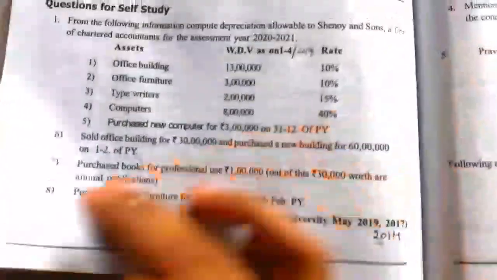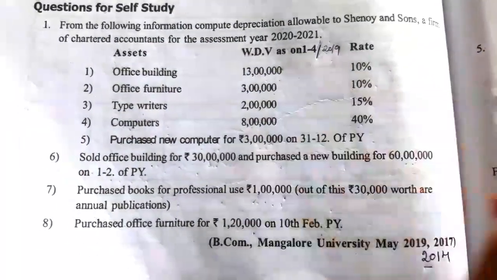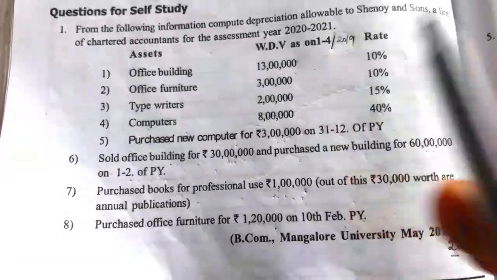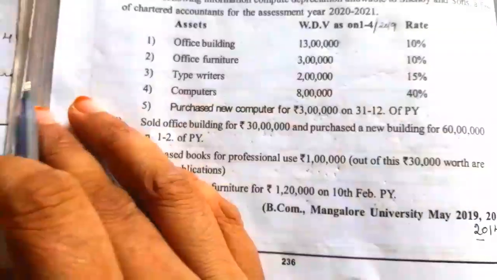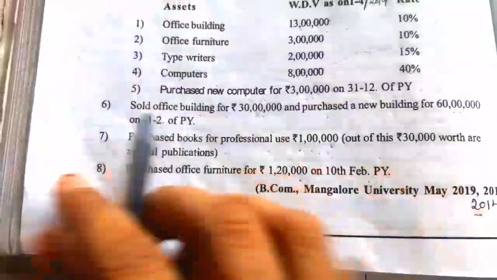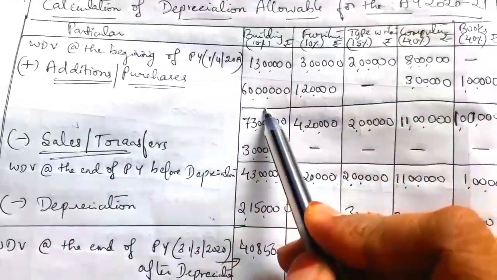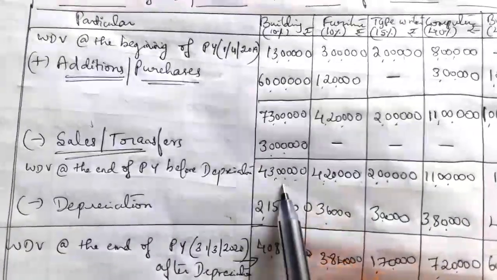So in this illustration there was no such difficult adjustment. All other adjustments are the same. Only in the case of office building and books, a new adjustment has come. So in the case of office building, I'll repeat again. 13 lakh was the written down value. Then assets were purchased for 60 lakh and sold for 30 lakh. So when you see here, building column, 13 lakh, purchases 60 lakh, sold 30 lakh. So balance is 43 lakh.